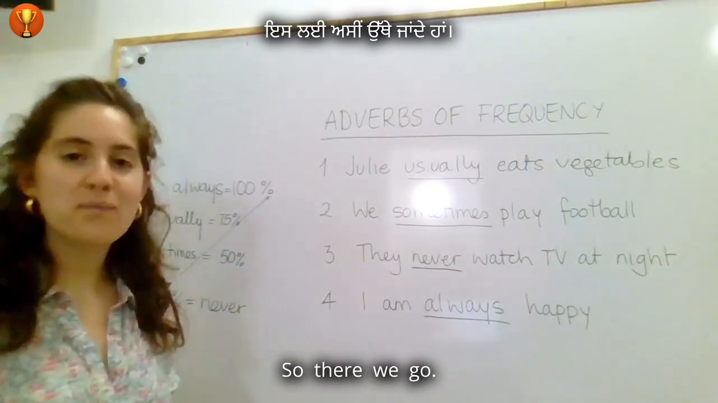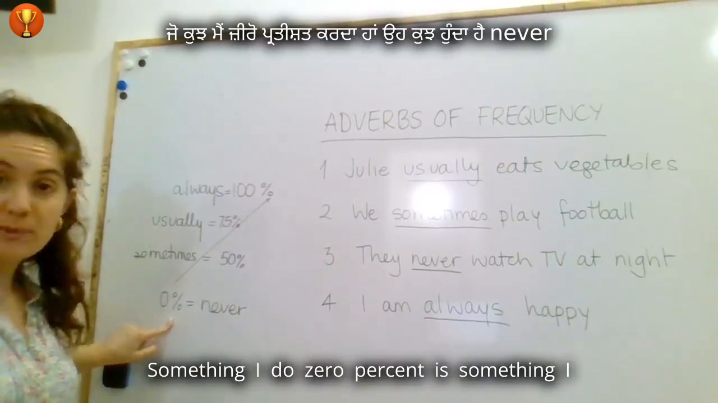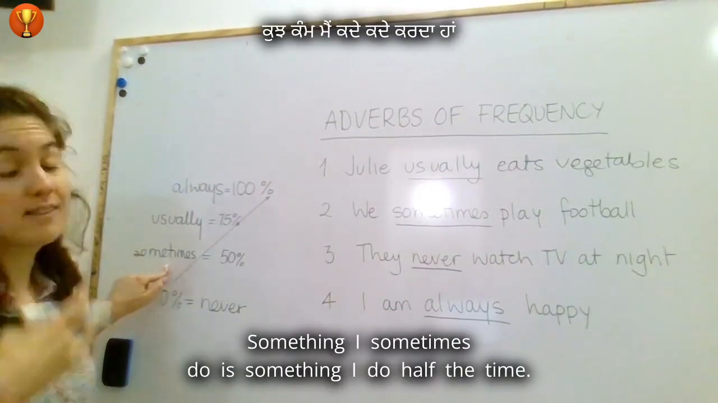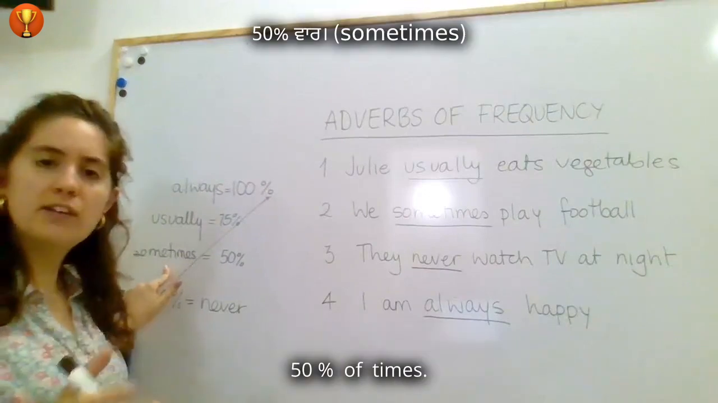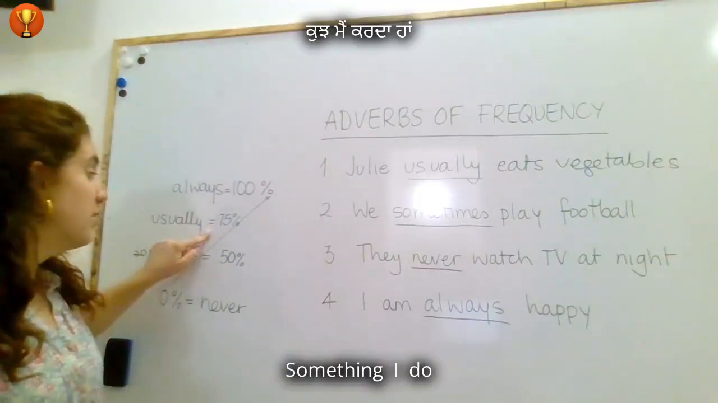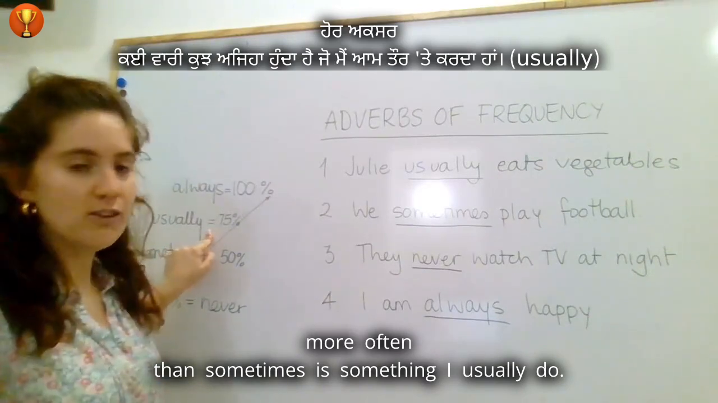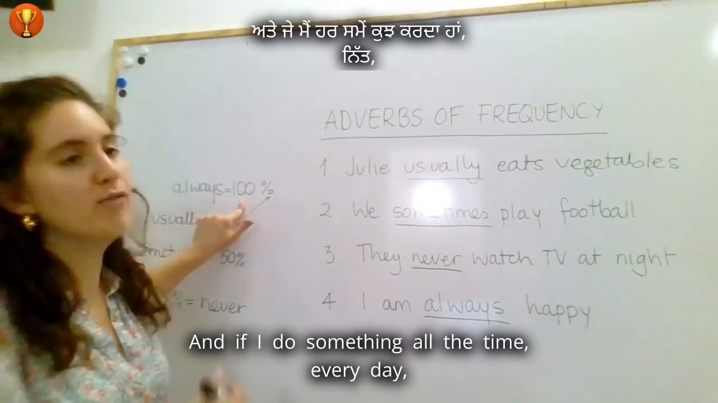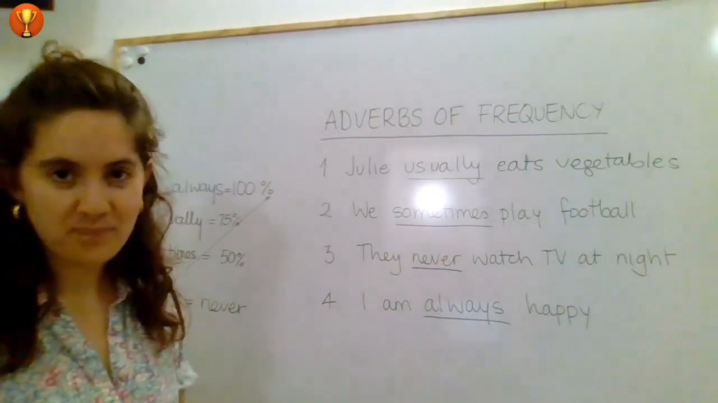So, there we go. Here we have our scale. Something I do 0% is something I never do. Something I sometimes do is something I do half the time, 50% of times. Something I do more often than sometimes is something I usually do. And if I do something all the time, every day, at all times, it is something I always do.